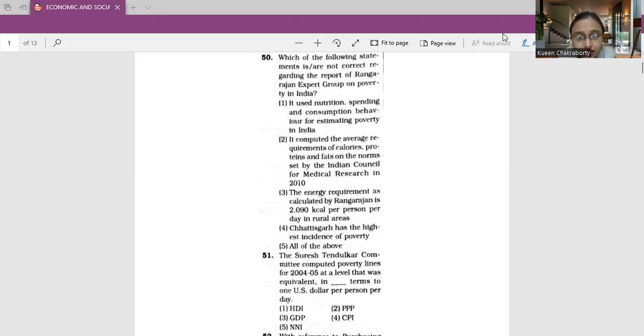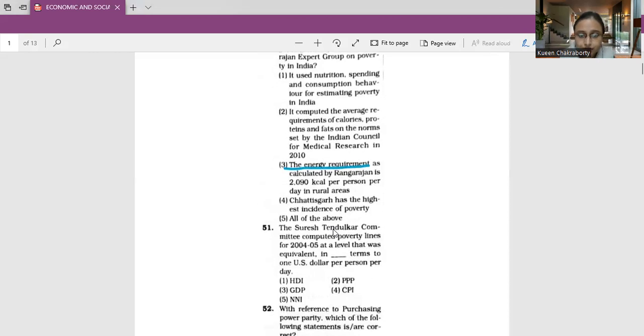This is significantly lower than the 2,400 kcal in rural areas and slightly less than 2,100 kcal in the urban areas used by the earlier Lakdawala panel. The reason given is that the age profile and working conditions have changed with time, and accordingly this change has been accepted. So we will decide that number three is our correct answer. The correct answer to this question is number three.